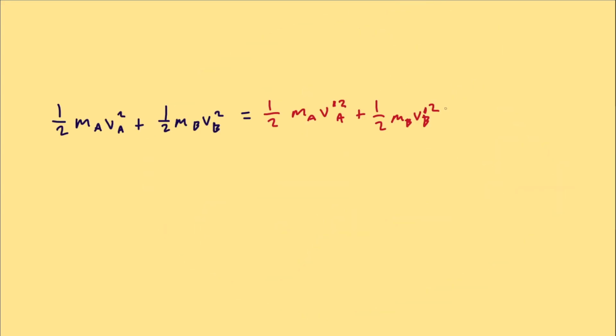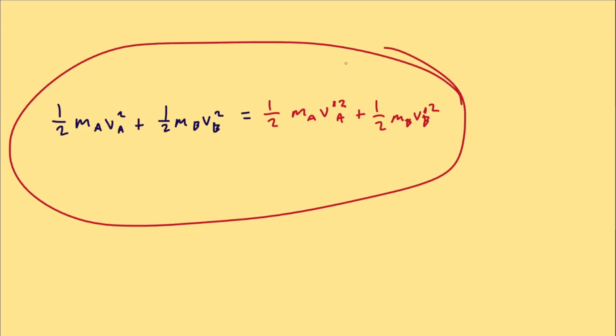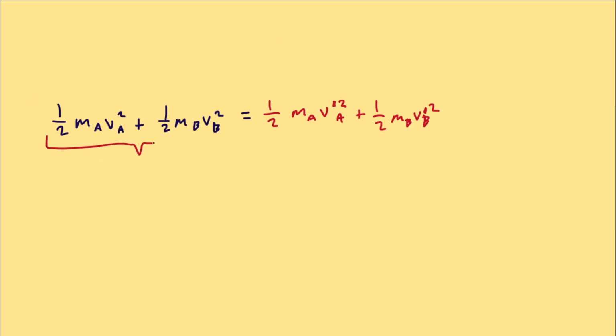The conservation of kinetic energy in equation form is this, and don't worry about this. This is simply kinetic energy of two objects before versus after. And this is a really fat equation. But there's a shortcut one that we can derive from this, and I'm not going to go through the derivation.